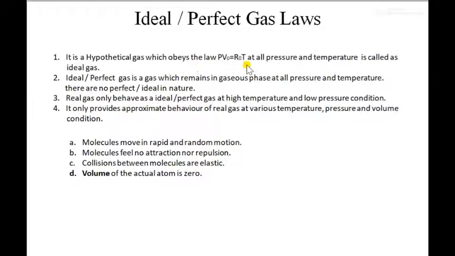This law is also called the law of state. After that, the second statement: an ideal or perfect gas is a gas which remains in the gaseous phase at all pressures and temperatures. What it means is that it is such a gas which is present in gaseous form, whether at minus 40 or minus 60 degrees Celsius, it will remain as a gas. It won't condense and it won't crystallize like ice.